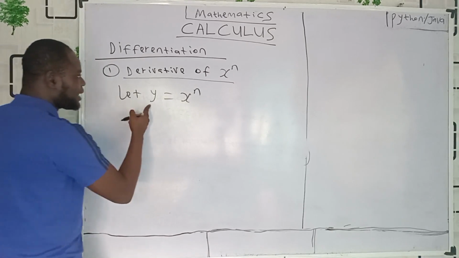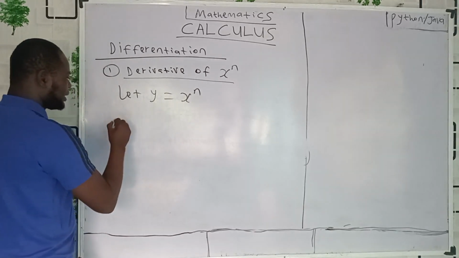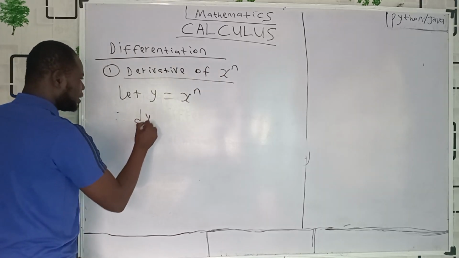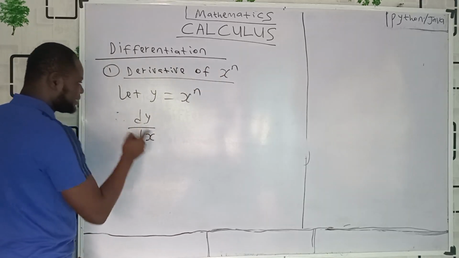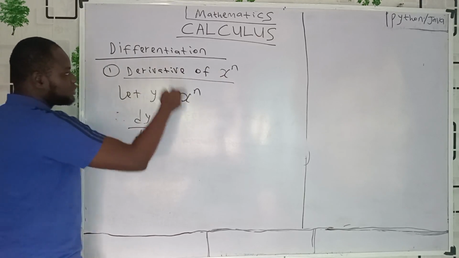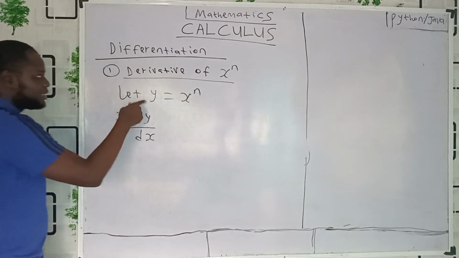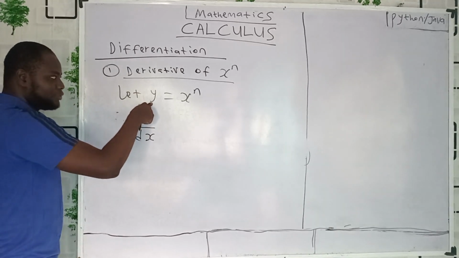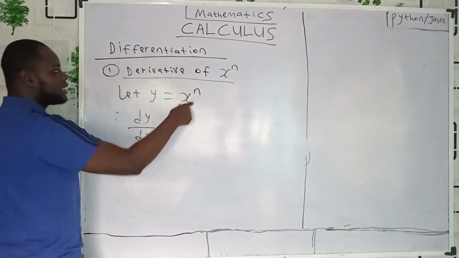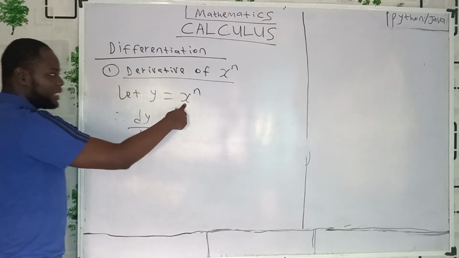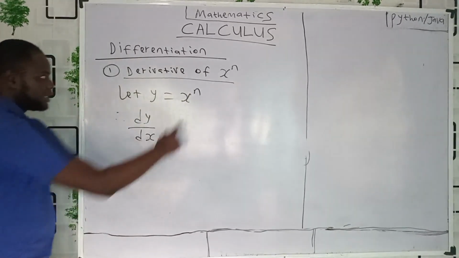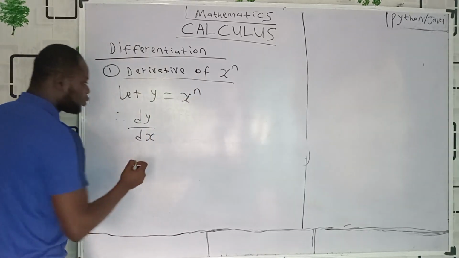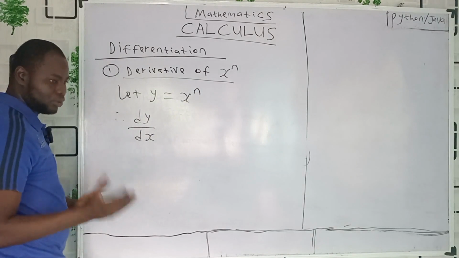Okay, but whenever we have something like this, we now say that derivative of x raised to power n, so dy over dx, that is derivative of y with respect to x. Derivative of the what? The dependent variable. You are differentiating the dependent variable with respect to what? The independent variable x. n is just a value, a normal constant, which can be 2, 3, minus 4, minus, you understand?